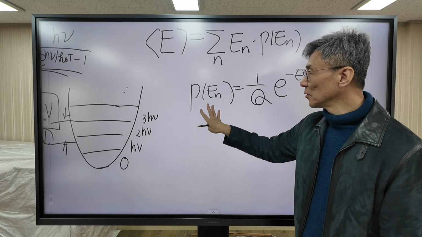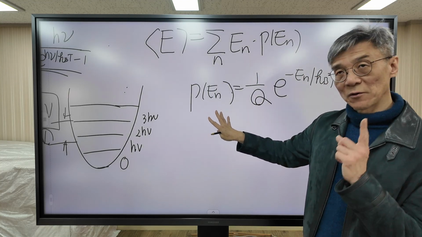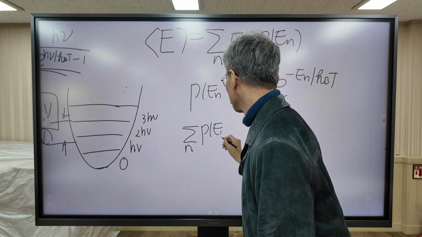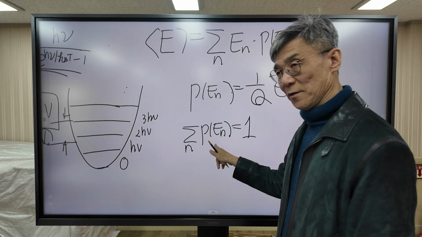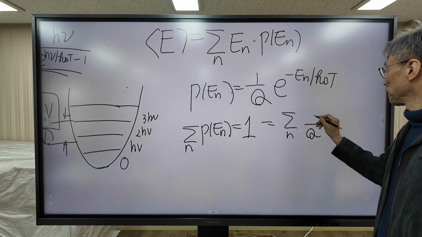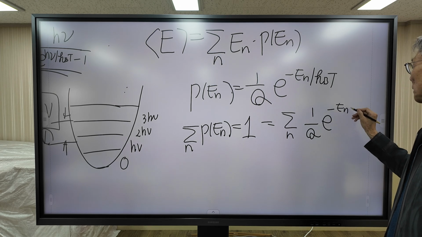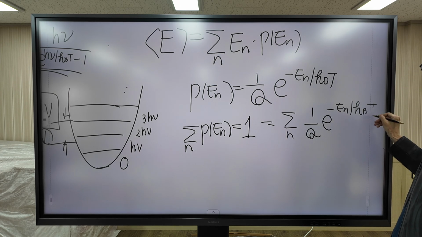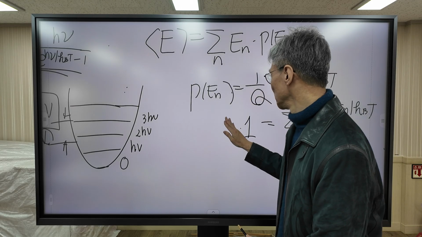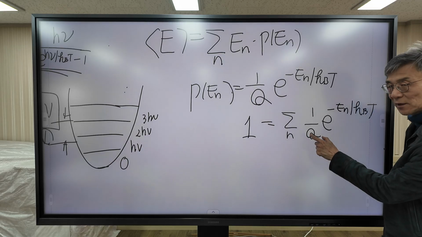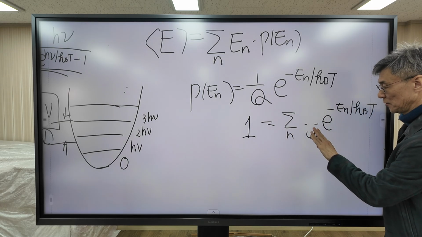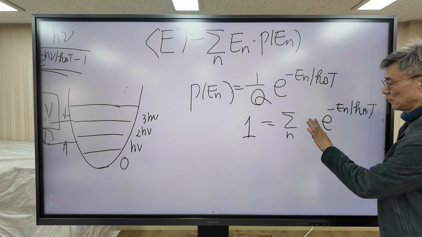P is probability, so when you add all the probabilities, it must give 1. So this formula must satisfy this condition. As I said before, Q is constant, so this 1 over Q goes out of the summation. So Q moves to the left.